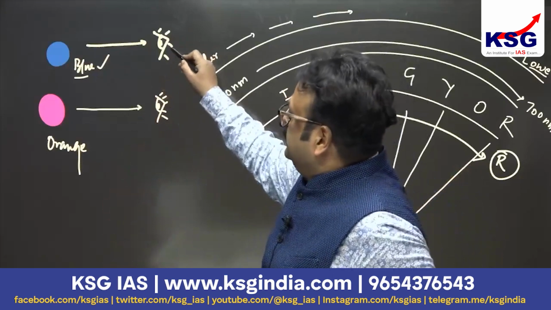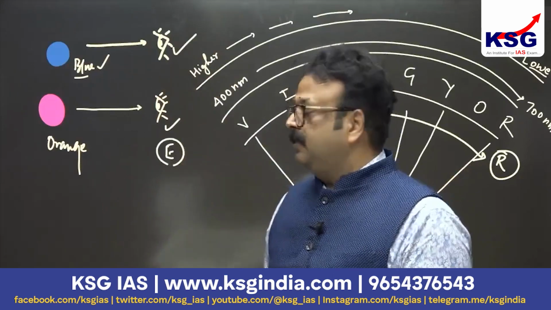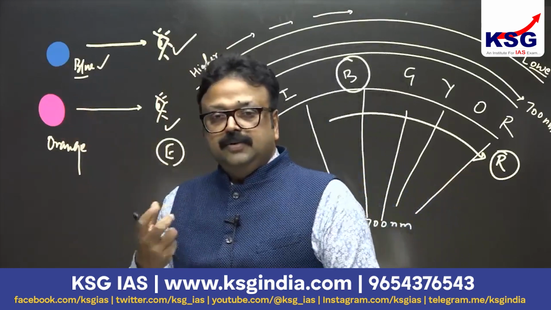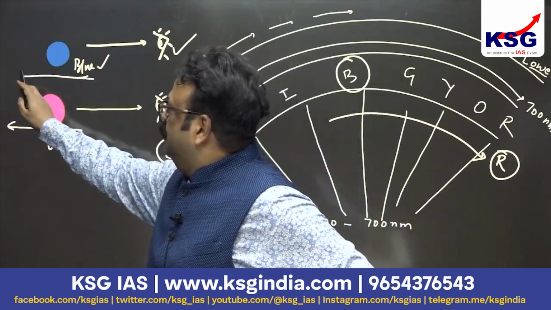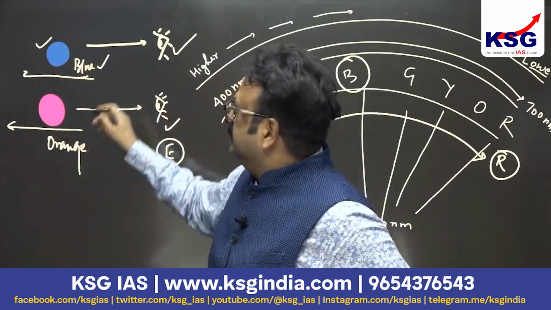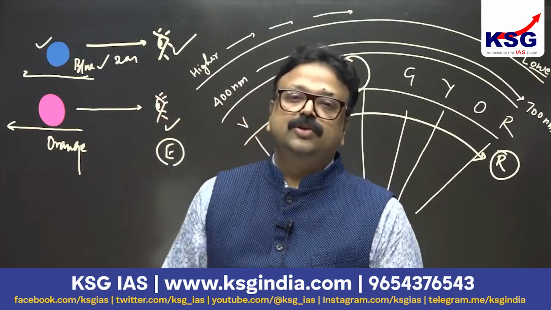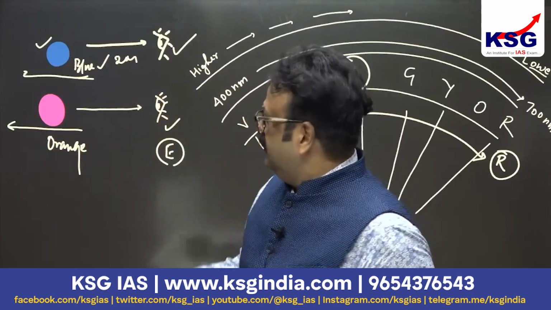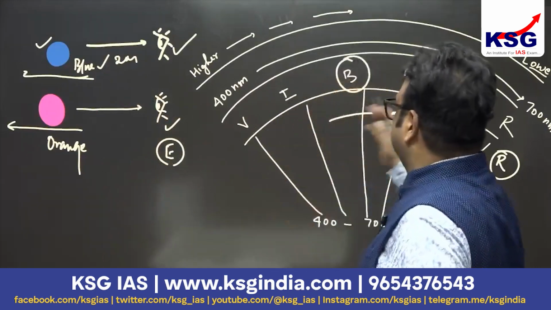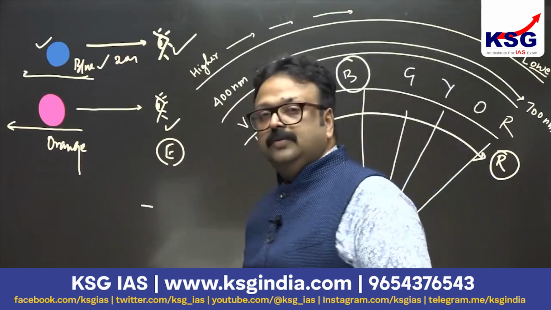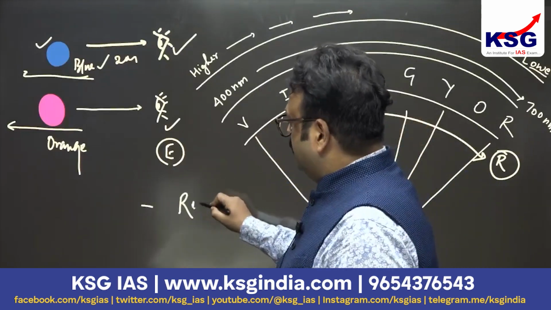We are the observer on the earth's surface. But what about these stars? With respect to earth, they are going away. That's why the star which was blue earlier, say 20 years back, is now going to give orange or red light. So there is a shift towards red, and this phenomenon was observed in our universe, in our galaxy, and it has been given the name redshift.